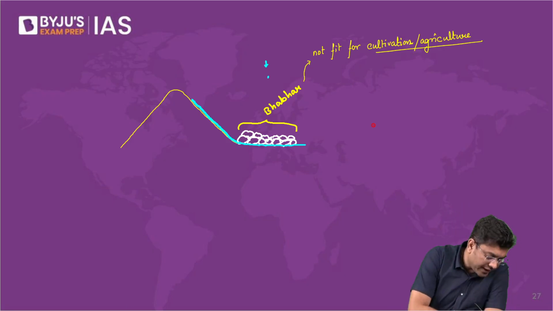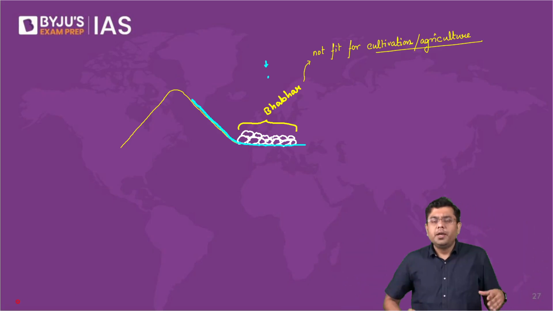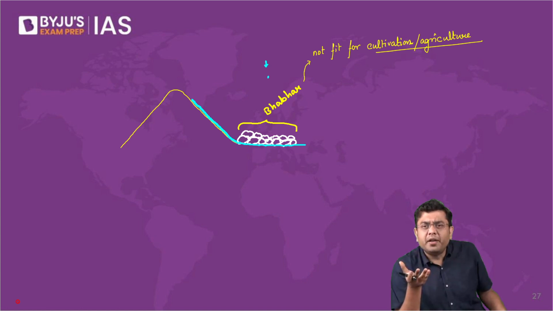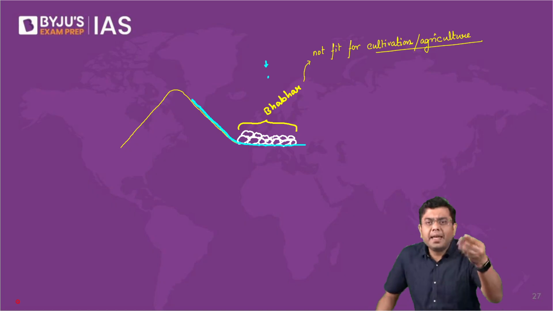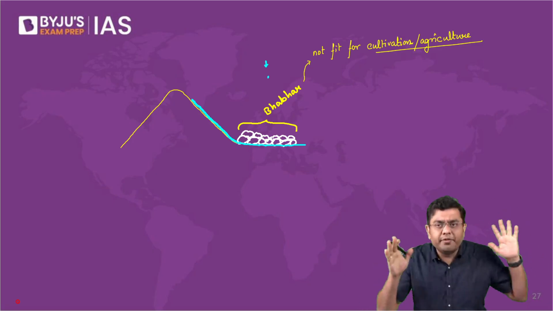Now, immediately after that, as the river comes out of the region where you have these deposits of rocks, it will come out into an area where you don't have a predefined river channel. What is a river channel? The pathway in which the river flows. For example, take any river, Godavari, Kaveri, Krishna, Ganga, Brahmaputra, they have a definite channel in which they flow.